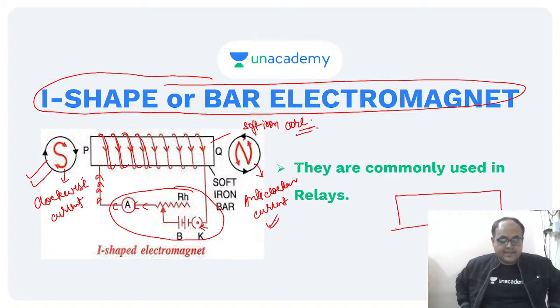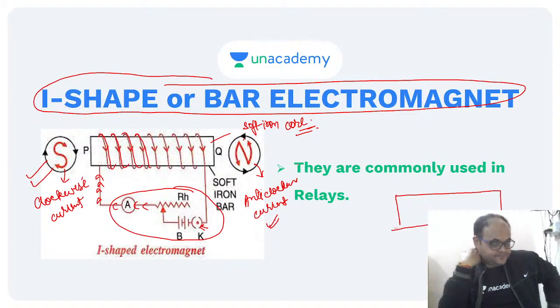Okay. Any other option? Any other method for increasing the magnetism? Any of you? Yes, you want to reply? How can I increase the magnetism further?